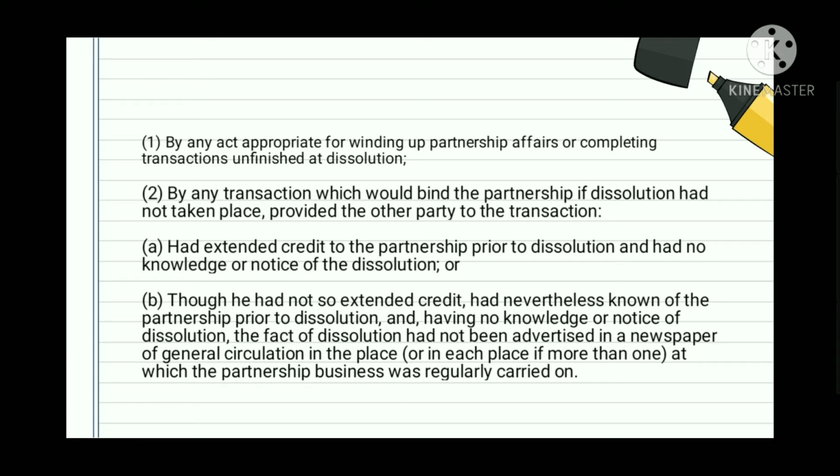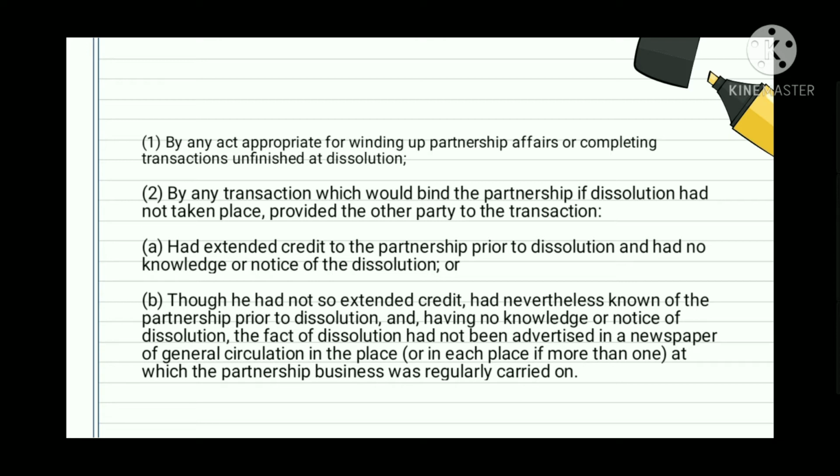Ito yung mga taong nagpautang sa partnership which have no knowledge or notice na magdi-dissolution na sila. Kaya magiging bind pa rin ang partnership since wala nga silang knowledge na mag-dissolve na yung partnership.